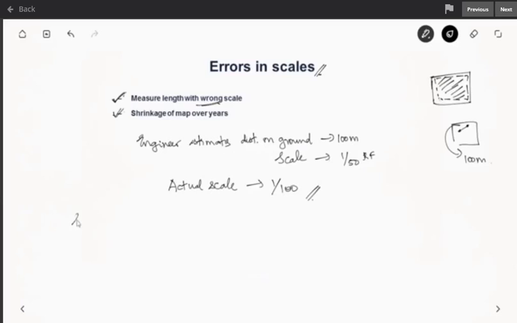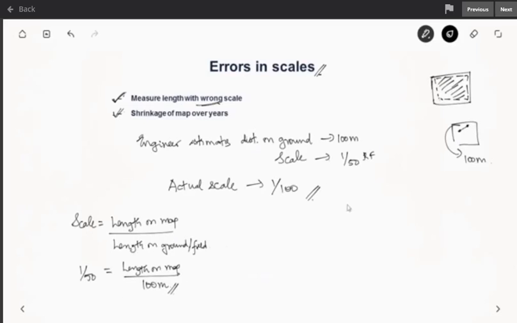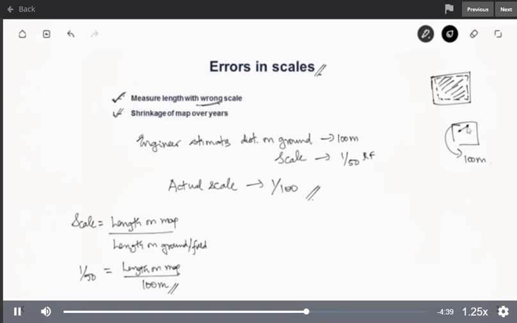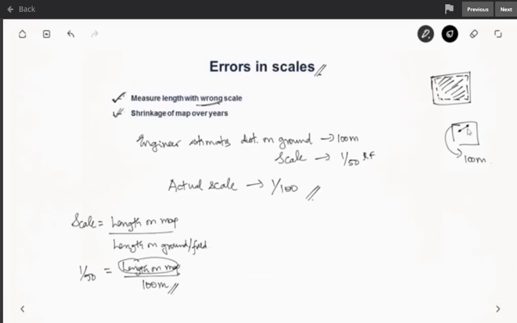So we know that scale is length on map by length on ground. So with a scale of 1/50, he measured the length on ground as 100 meters. So whatever measurement he did was on the map only. So from this, if we find the length on the map, it will be unchanged because length on the map cannot be changed. Only the problem is that he used a wrong scale. So if we find out the length on the map, it will work out as 2 meters. 100/50 is 2 meters. So the length on the map is unchanged. This is 2 meters only.